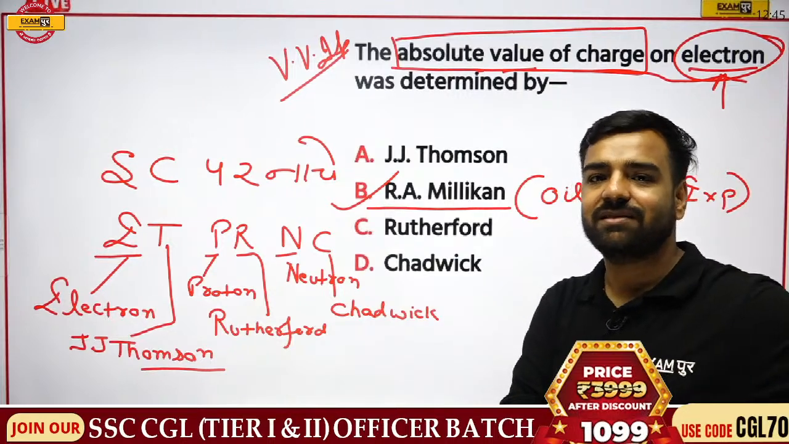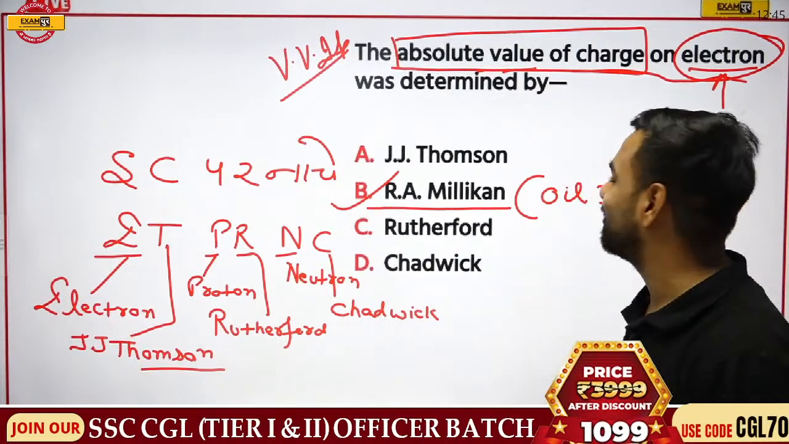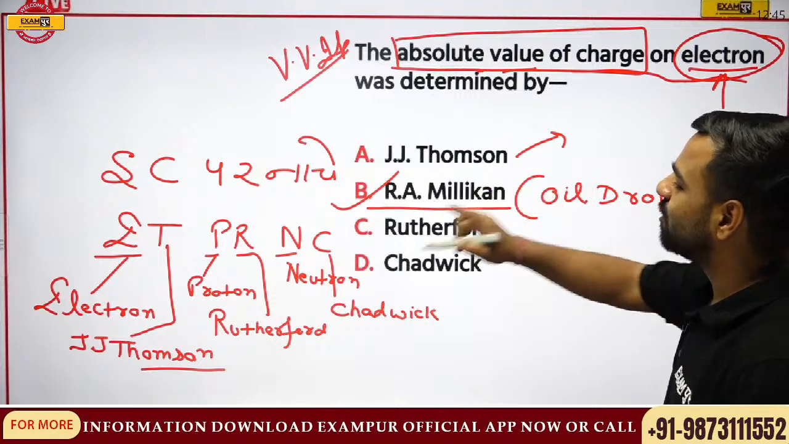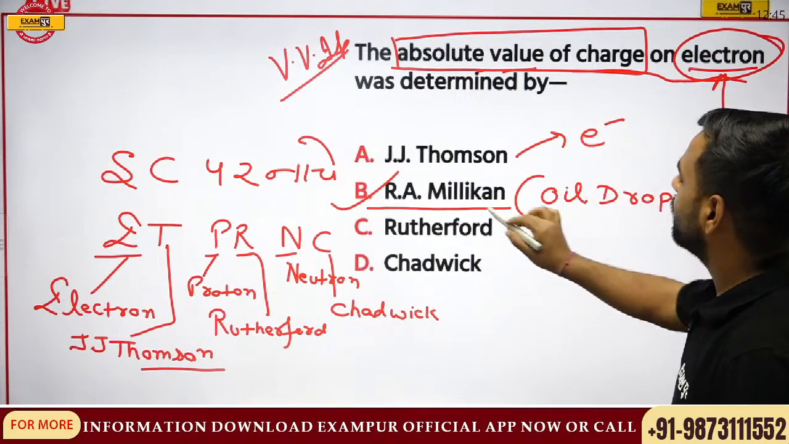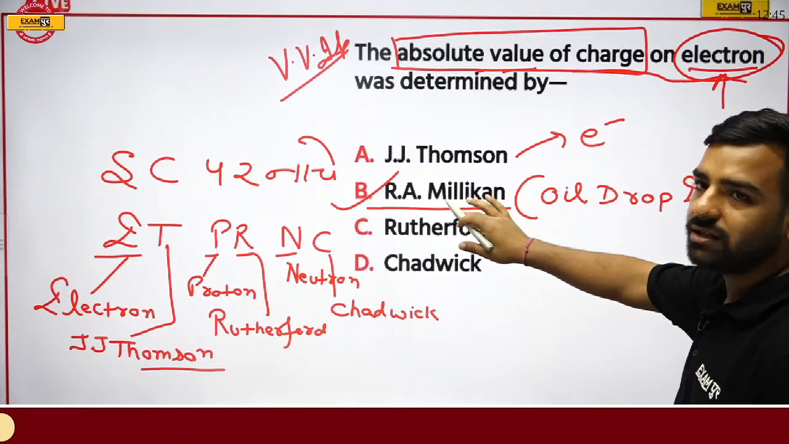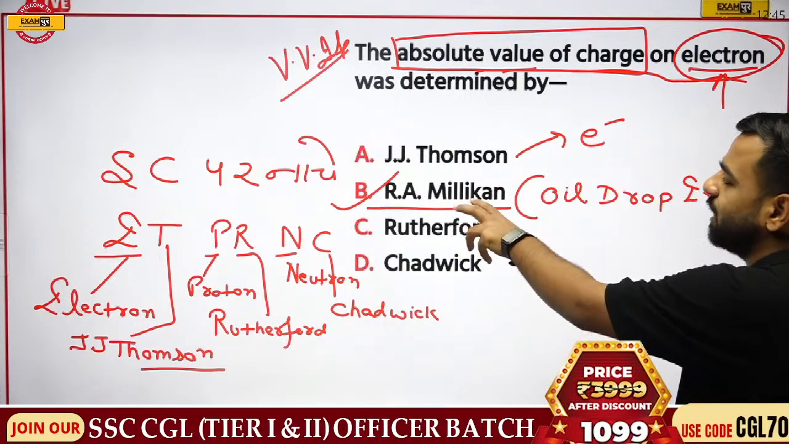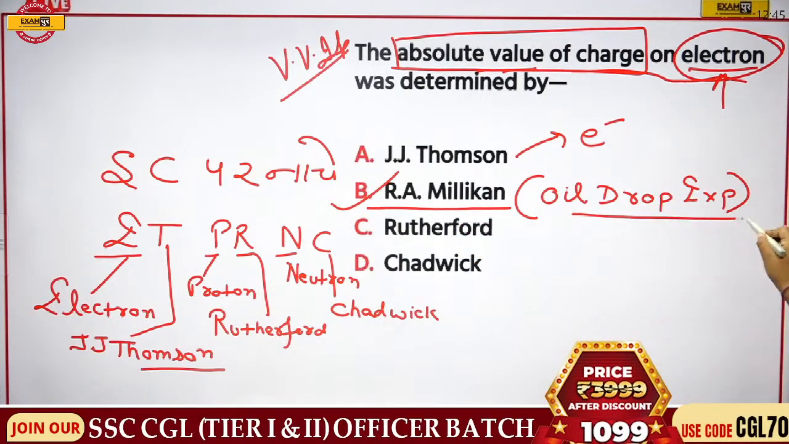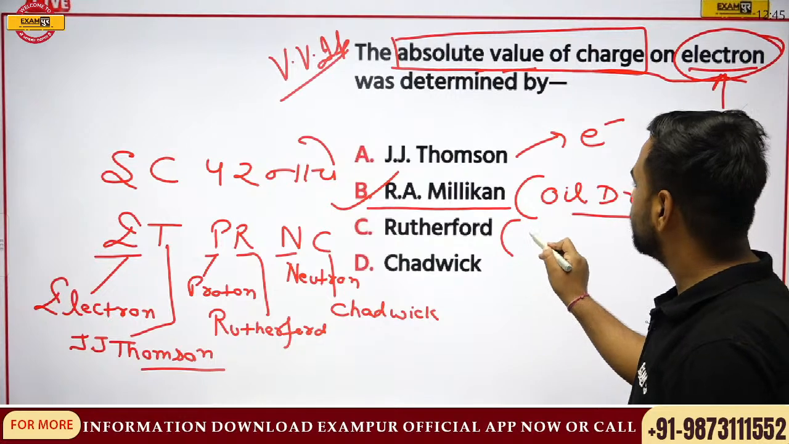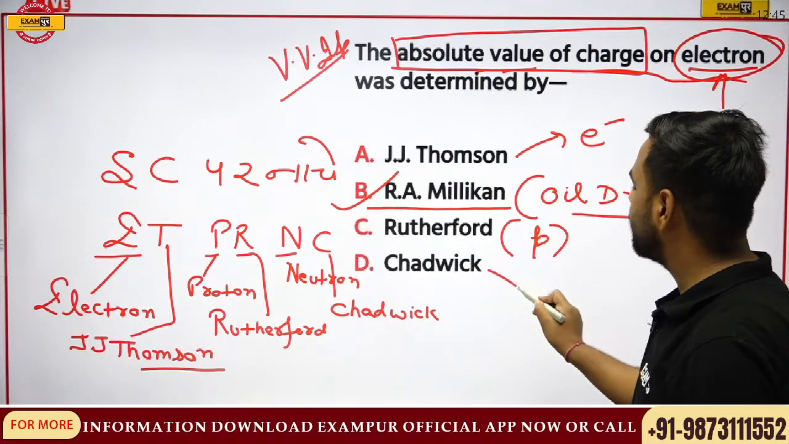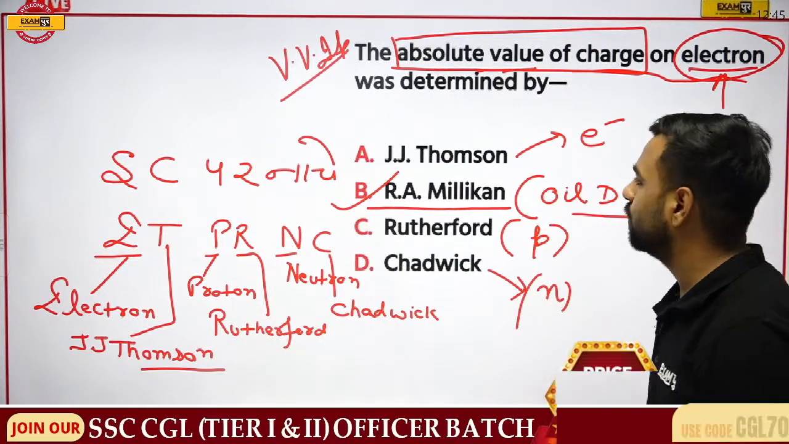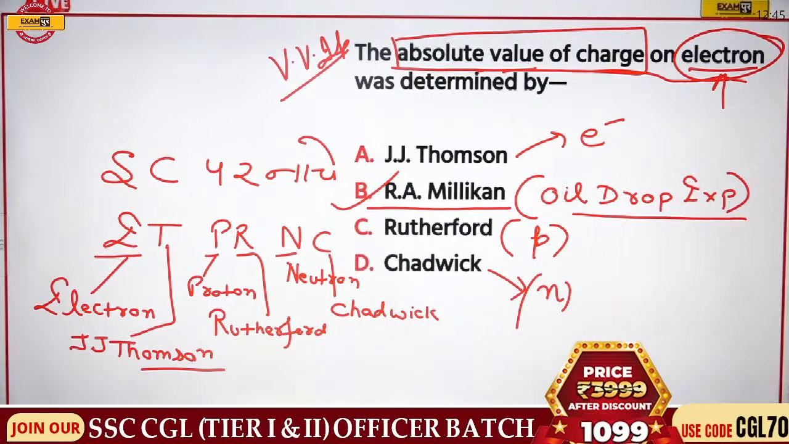This is actually my previous 6 to 7 years of experience that I am talking about. Okay, so J.J. Thomson discovered what? Electron. The absolute value of charge on the electron was determined by R.A. Millikan by conducting the oil drop experiment. Then Rutherford discovered what? Proton. And Chadwick discovered neutron. Okay, so all these options are covered.